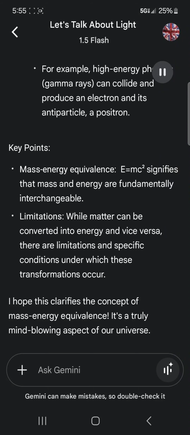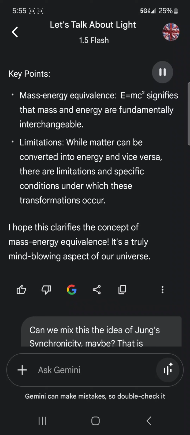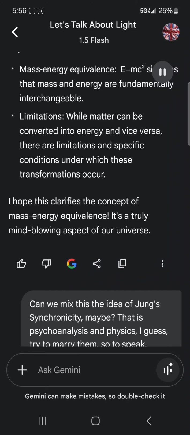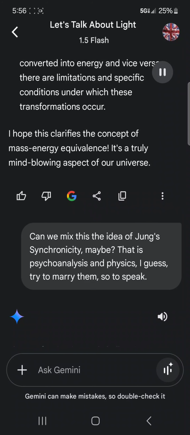Key points. Mass energy equivalence. E equals MC² signifies that mass and energy are fundamentally interchangeable. Limitations. While matter can be converted into energy and vice versa, there are limitations in specific conditions under which these transformations occur. I hope this clarifies the concept of mass energy equivalence. It's a truly mind-blowing aspect of our universe.